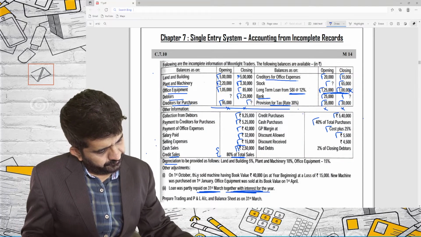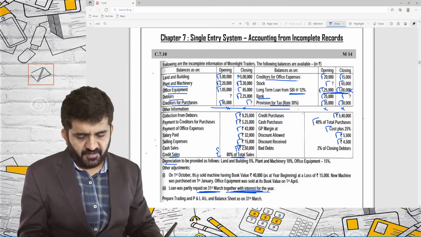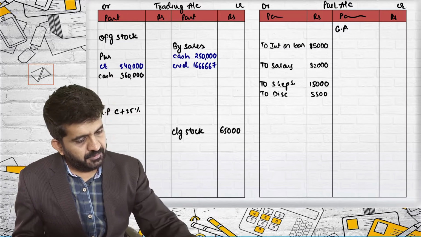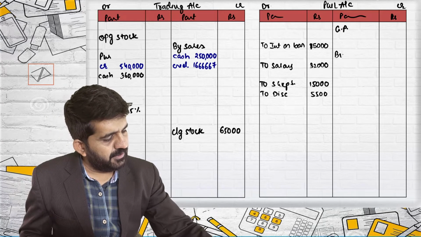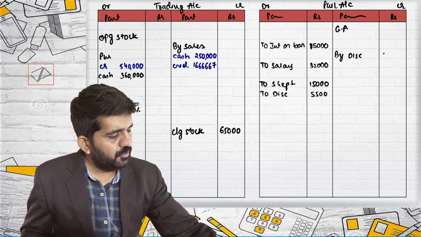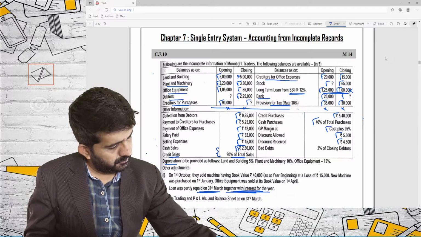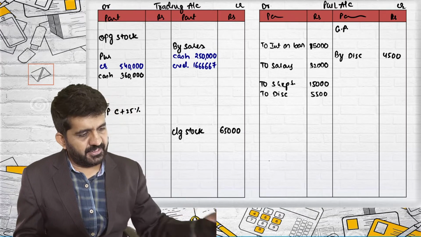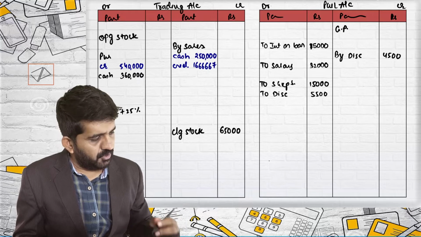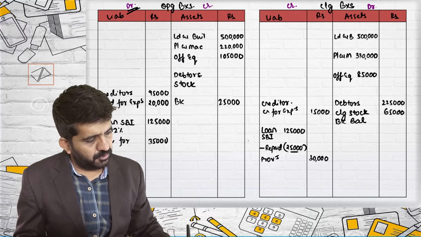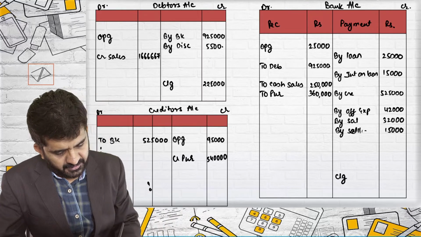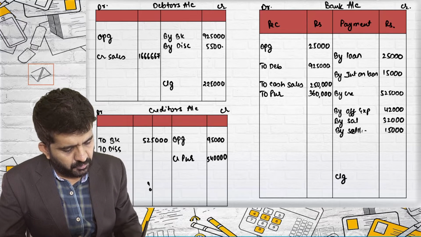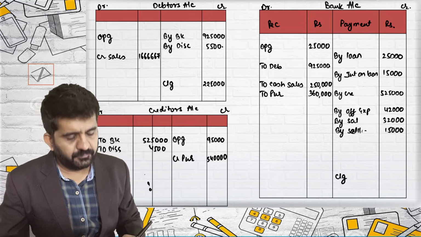Discount received 4,500 is our income. So P&L account credit side by discount 4,500. In creditors account it will be debit side because it will reduce our creditors 4,500. Creditors account debit side to discount 4,500.